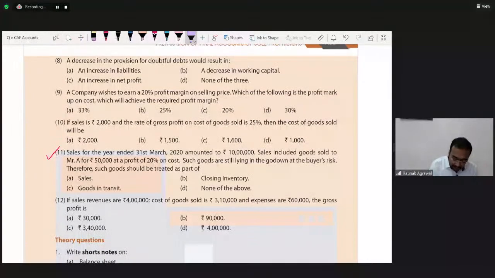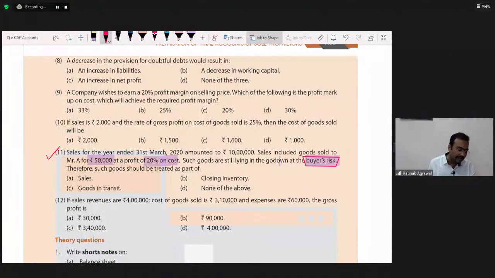So MCQ number 11. It's very simple. Sales for the year ended 31st March 2020 amounted to rupees 10 lakhs. Sales included goods sold to Mr. A for 50,000 at a profit of 20% on cost. Such goods are lying in the godown at the buyer's risk. This thing is important. Mark this: at the buyer's risk. Therefore, such goods should be treated as part of.